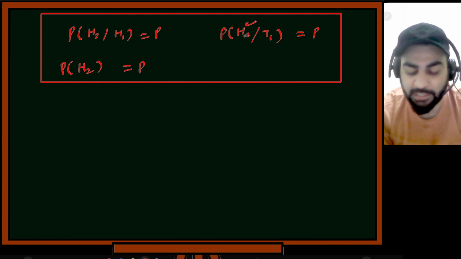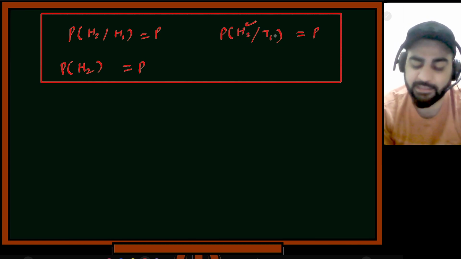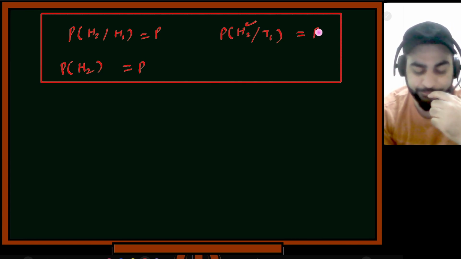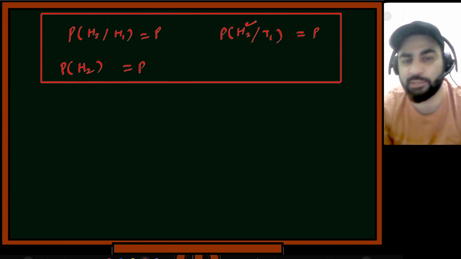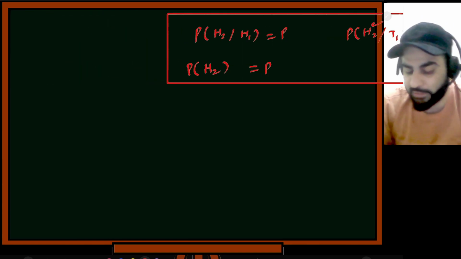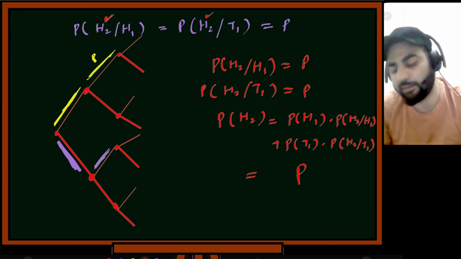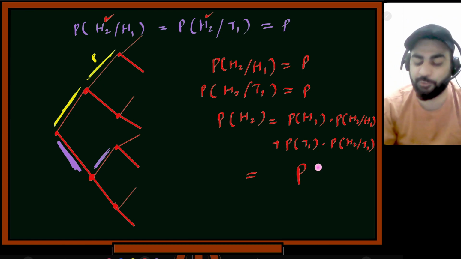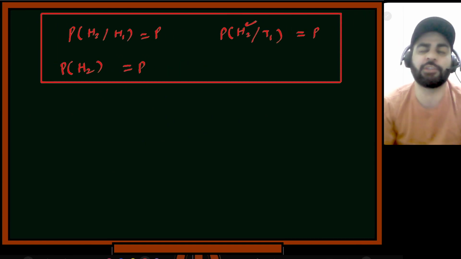What's the probability that we'll get head in the second toss, given that we got tail in the first toss? That's again P. And if you compute the probability of the second head using total probability, that is probability of H1 multiplied by probability of H2 given H1, plus probability of T1 multiplied by probability of H2 given T1. If you compute this, it is also equal to P. So that is the definition of independent events.